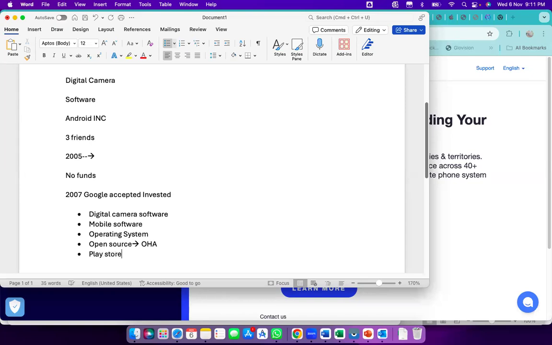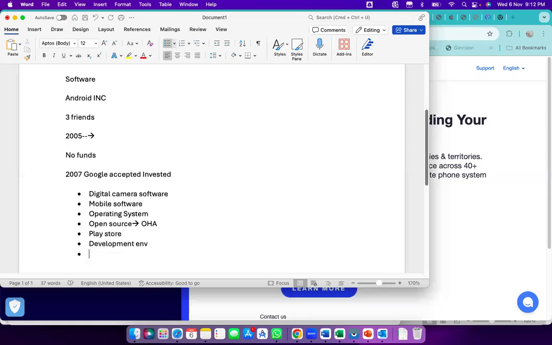Next, they have to release one Play Store. Initially they did not name it the Play Store, but they named it the store, where users have to download the apps onto their mobiles. They have to plan a store to create that. Then the next step is the development environment, to encourage the users and all. So these all are their plans.